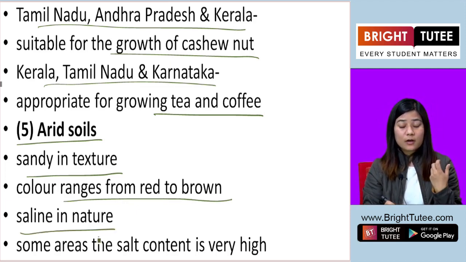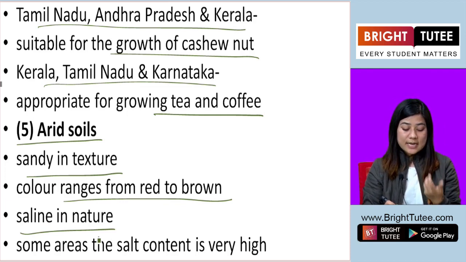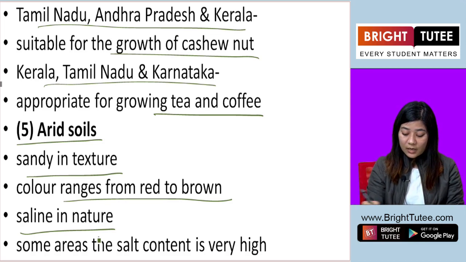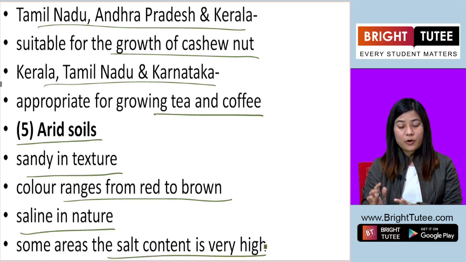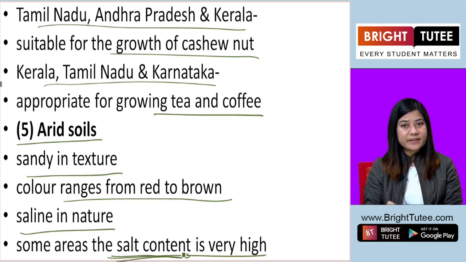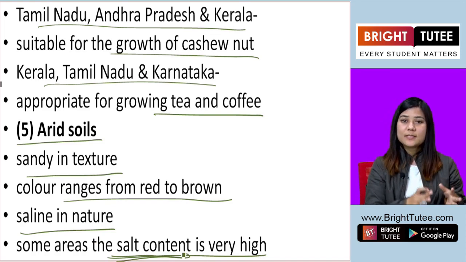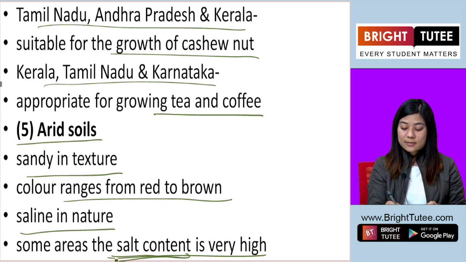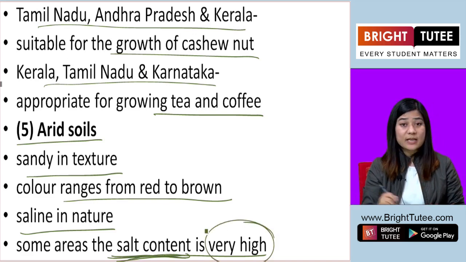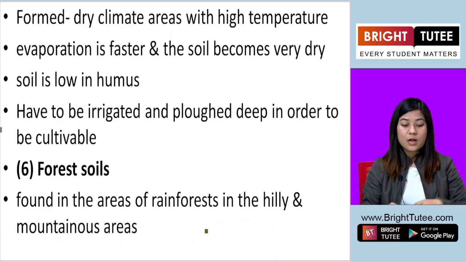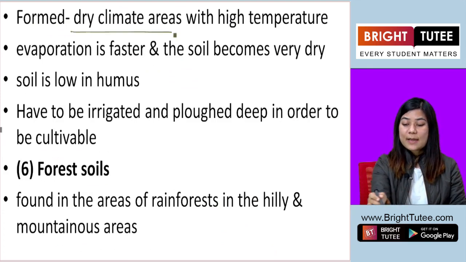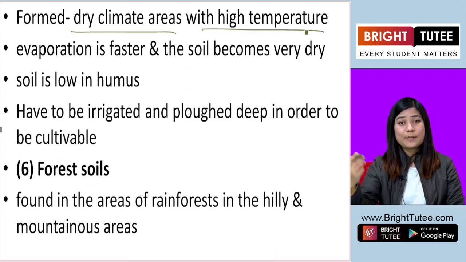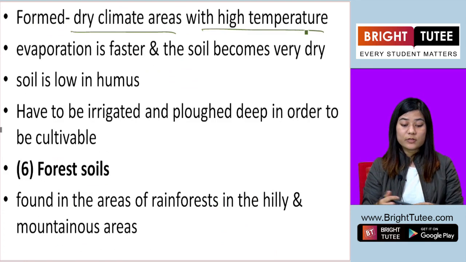They have salt content in the soil. In some of the soil, the salt content is very high. They are saline, but there are some areas where arid soil is found and the salt content is extremely high. They are formed in dry climate areas with high temperature, like Rajasthan.